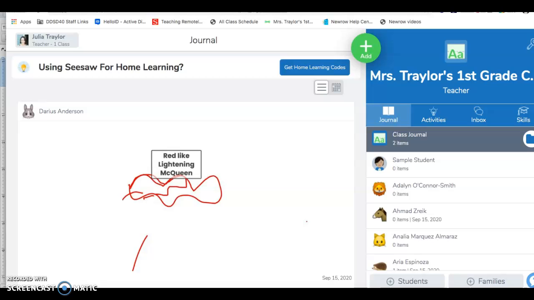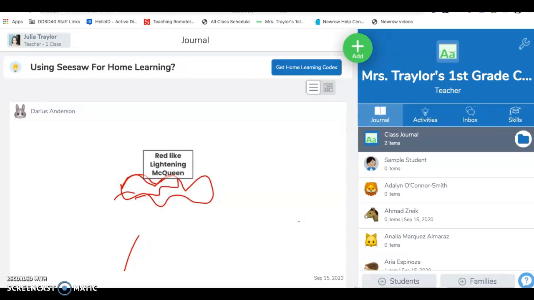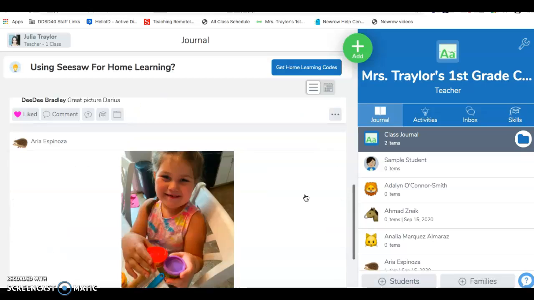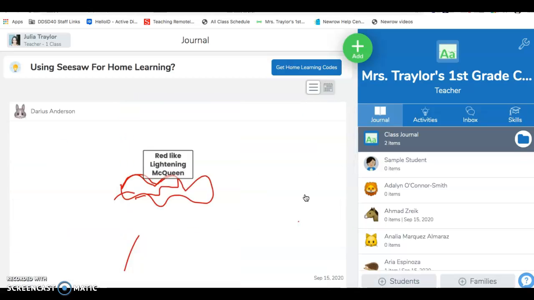Hey Michael, I just wanted to show you a little bit about my Seesaw platform. I am still really trying to learn as much as I can about this, and I do not feel like an expert, but here is just what I can show you about what I've posted for the kids so far.